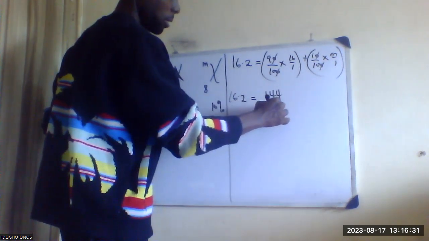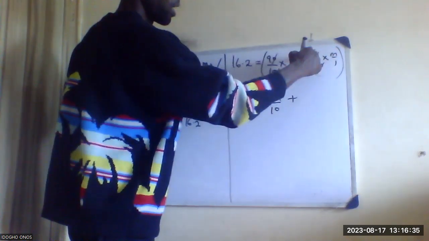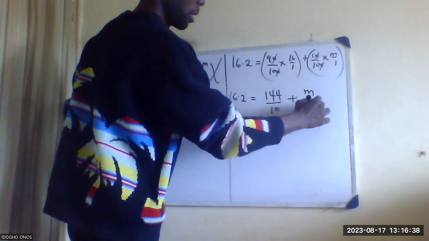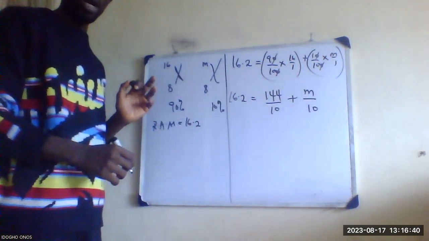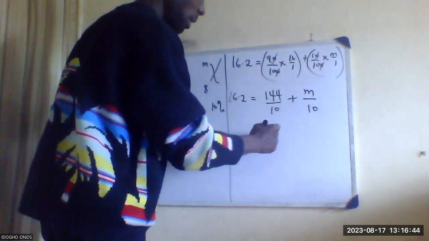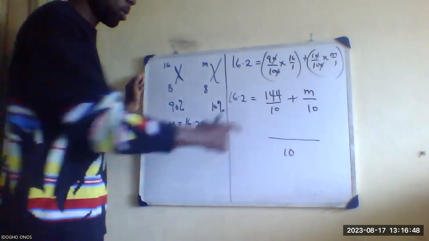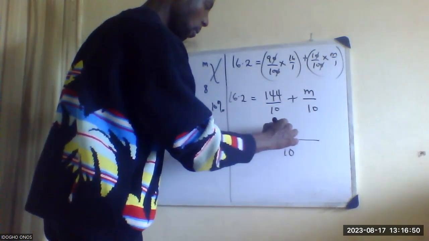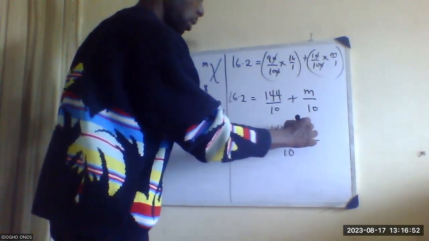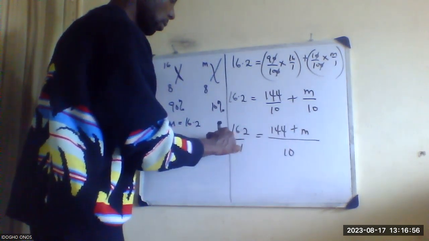Yes. Over 10. I don't need to use the calculator, you can leave it like that. Then 1 times M is M over 10. You understand this? Yes. We'll find the LCM of this side. LCM will give me 10. 10 cancels 10, 144. 10 cancels 10, and 16.2 still equals over 1.